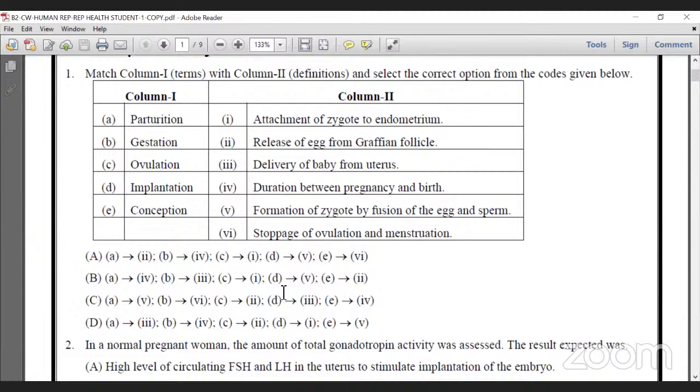Match column 1 and column 2. Terms and definitions are given. Select the correct option from the code given below. Just read out the options and also column 2. Don't give the answer. I will discuss. So what is your answer? Let us see what the correct option is for this question.